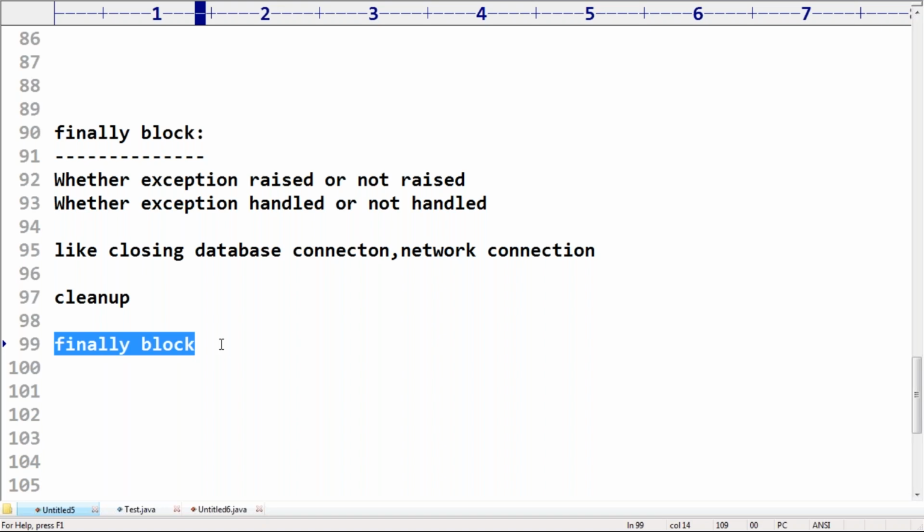Next, what is the specialty of the finally block? The finally block will be executed always, whether the exception is raised or not raised, handled or not handled. In any case, my finally block will be executed always. Remember that.